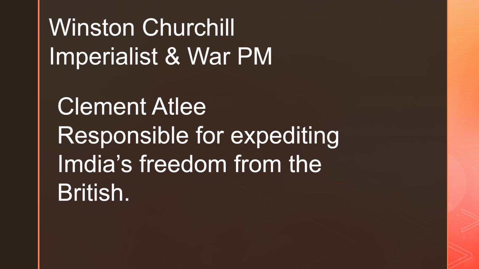Another important prime minister is Clement Attlee, and this English prime minister was responsible for expediting India's freedom from the British. That means he increased the speed at which India got freedom from Britain. If it was Winston Churchill, then we would not have got freedom immediately after the Second World War. It would have taken a longer time. But Clement Attlee was the person who increased the speed of the process of India getting its freedom from Britain.